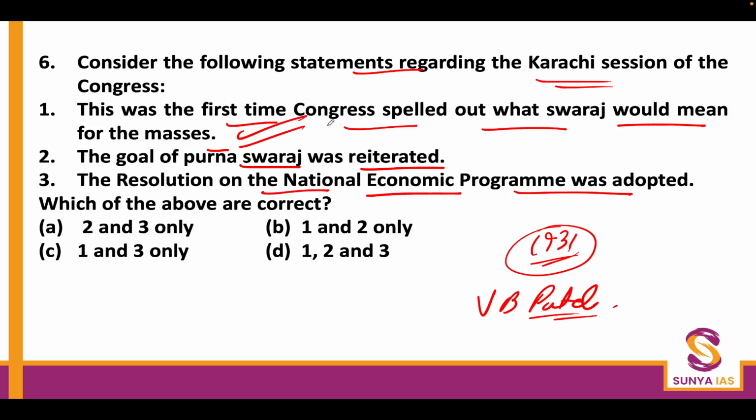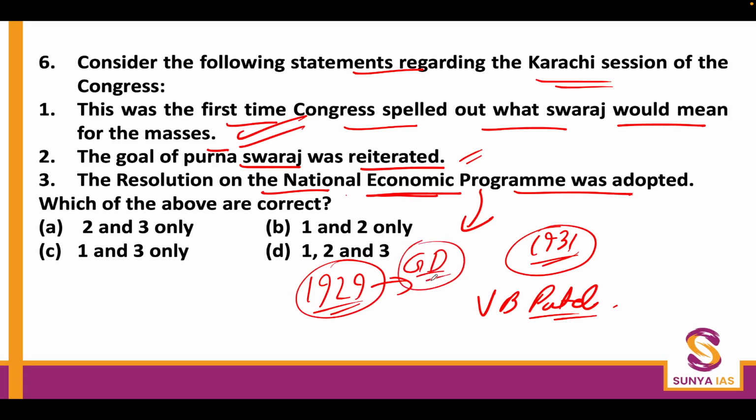Okay, so that was made clear here only. The goal of Purna Swaraj was reiterated. Obviously, it was done. The resolution on the National Economic Program was adopted here only. And this National Economic Program, from here onwards, you will see, was in the background of the Great Depression which started from 1929 onwards.